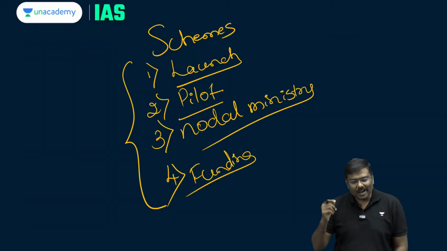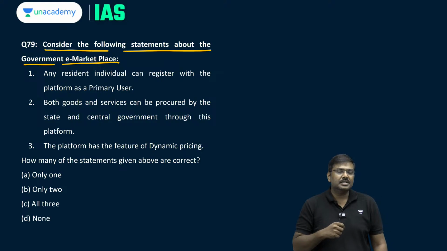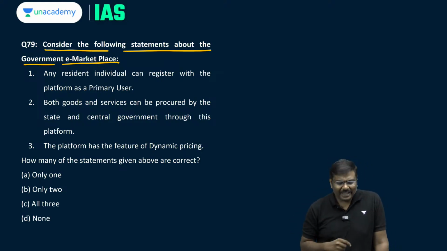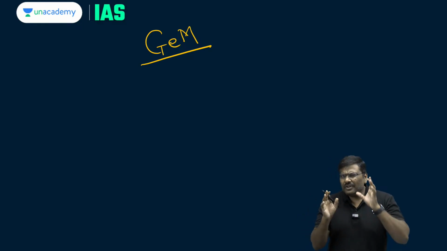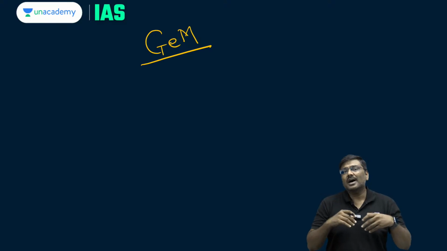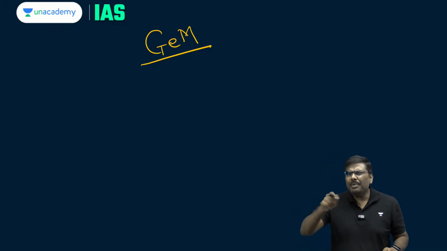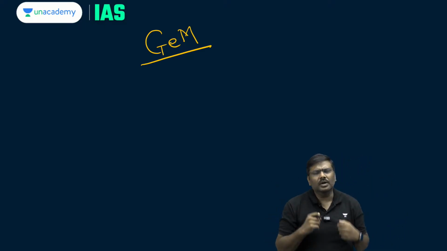Question number 79 now. Consider the following statements about government's e-marketplace. Government e-marketplace. Now, what is this government e-marketplace? In short, this is called GEM. Now, the basic idea for government e-marketplace is, earlier, before GEM was introduced, what used to happen if a government ministry or a department wanted to procure something from the market?